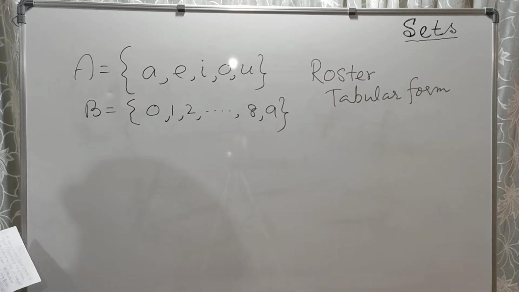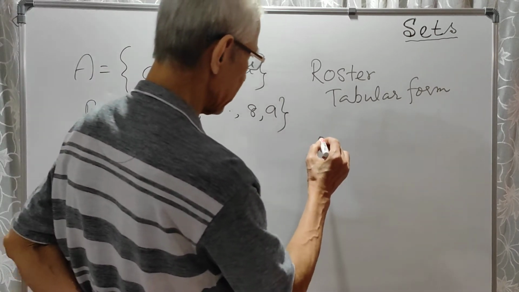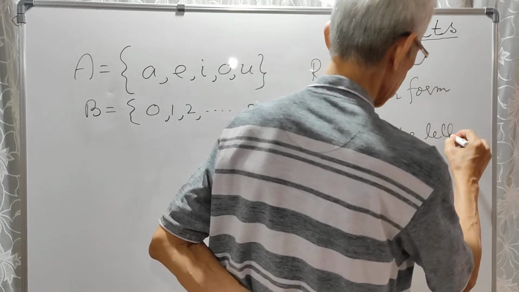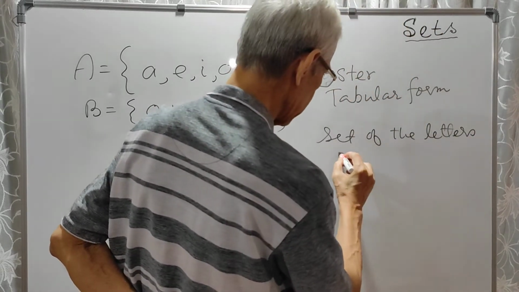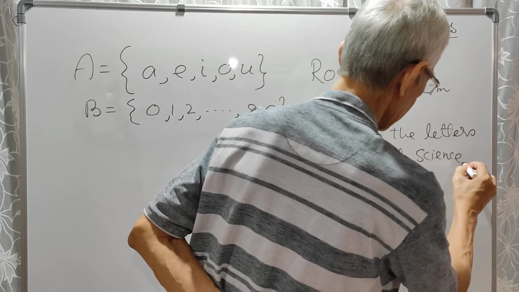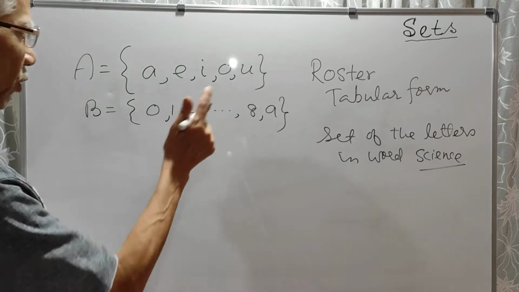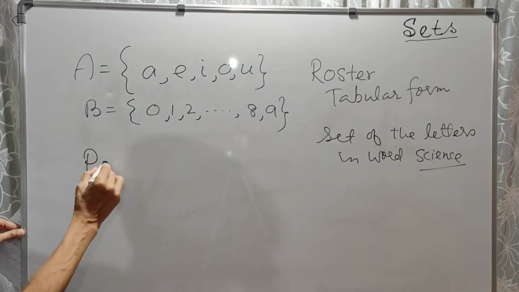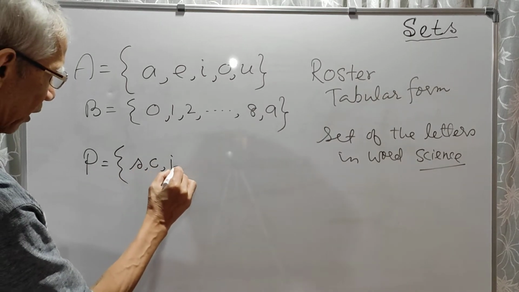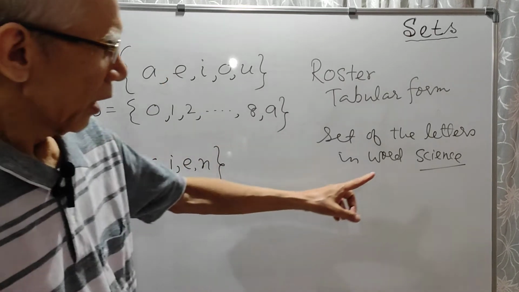All right. Now in this roster form, there is a very important point. Suppose you want to write the set of the letters in the word, suppose science. It's a set of all the letters in the word science. Now in roster form, we'll write this way. Suppose we call it P. Now see the letters S, C, I, E, N.